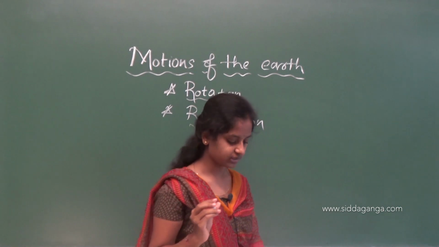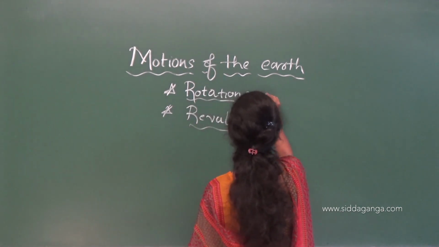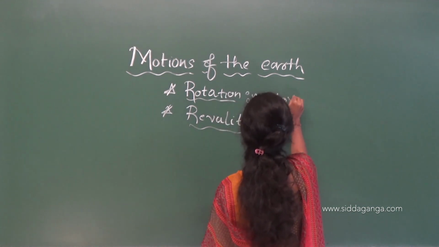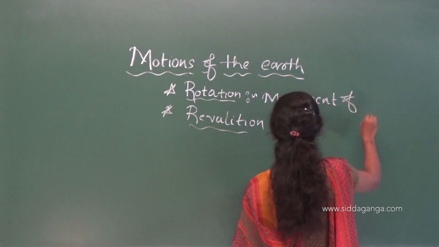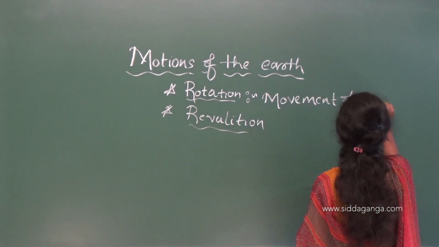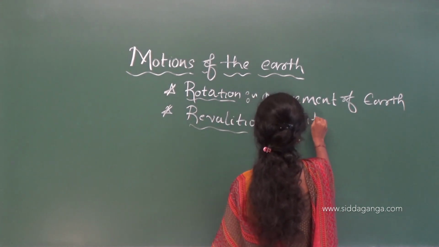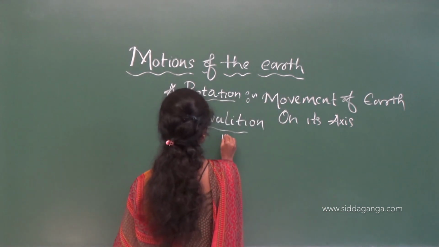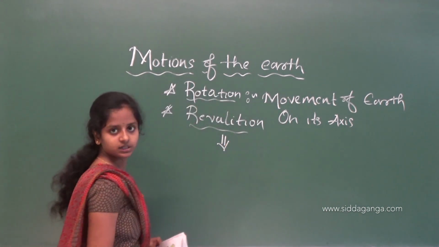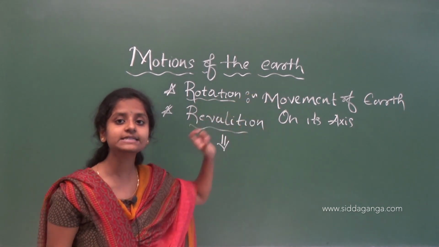So rotation is the movement of the earth on its axis.